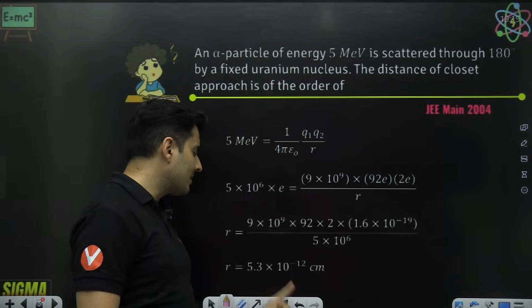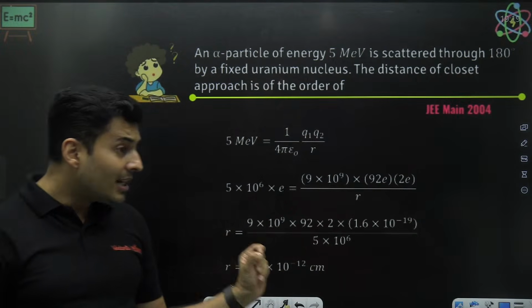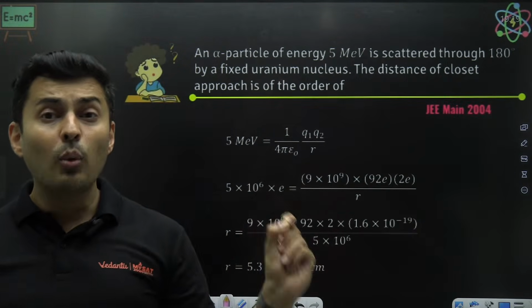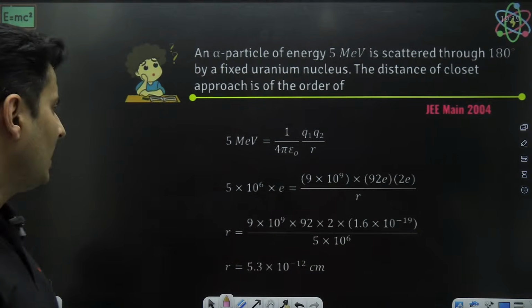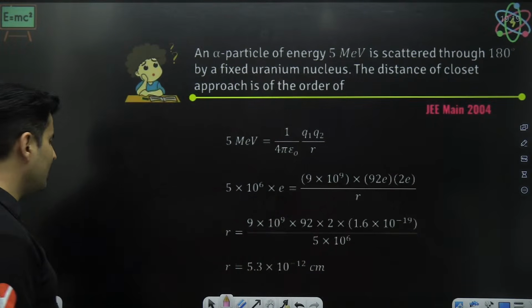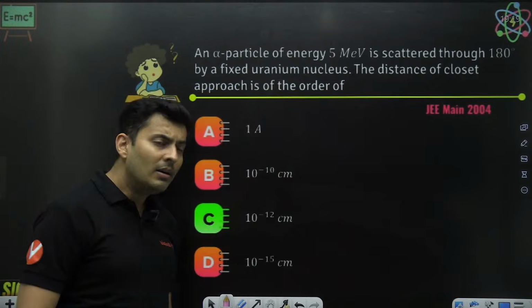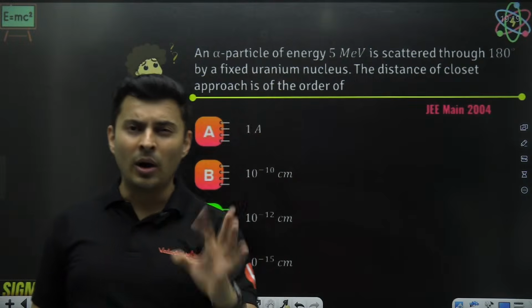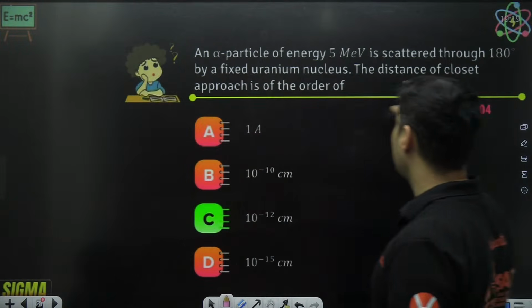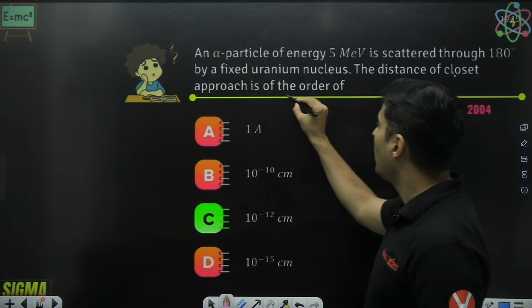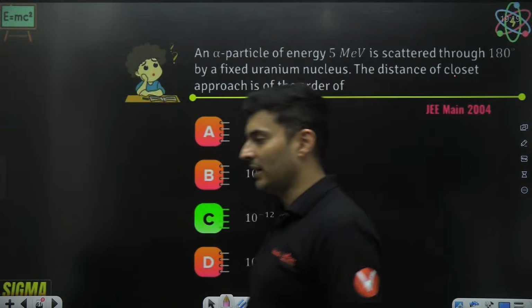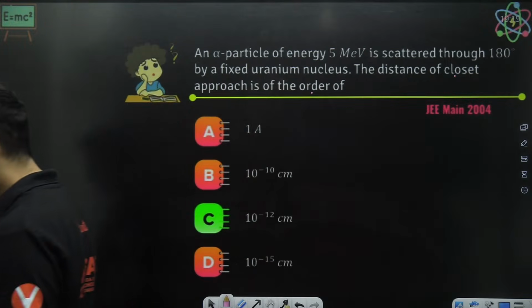Solving it, you get the answer as 5.3 times 10 to the power negative 12 centimeter. That's the answer that you get. Hence, the answer will be of the order 10 to the power minus 12 centimeters. Order they have asked. They have not asked the exact value. The closest order. Order means the power of 10. That's all. Cool.